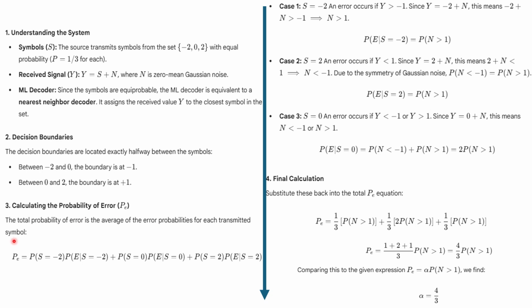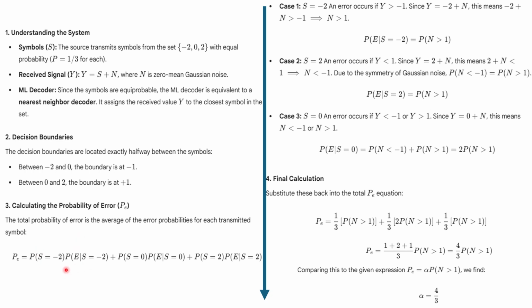Now we are going to calculate the final PE, the total error. So how will we calculate? There are three chances: S will be -2, S will be 0, and S will be 2. Apart from that, there is a conditional probability, that is P of S is equal to -2 and then P of E given S is equal to -2. And similarly P of S is equal to 0 and the conditional probability of E given S is equal to 0, and similarly for S is equal to 2.